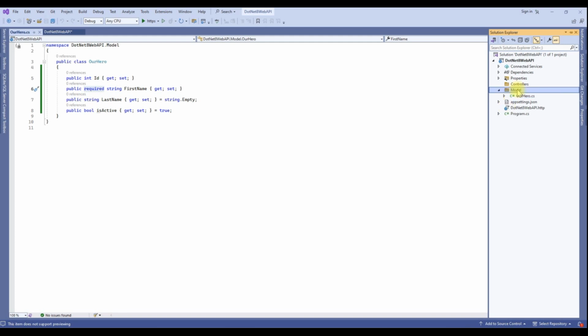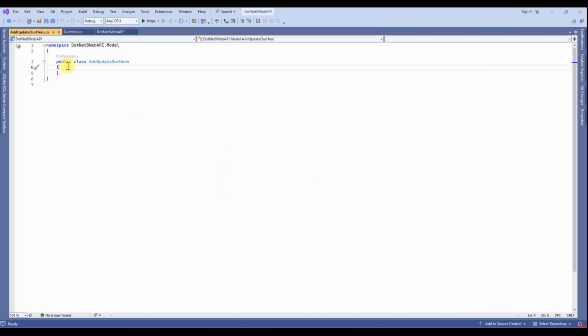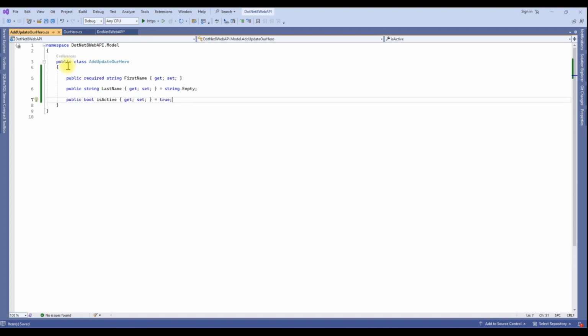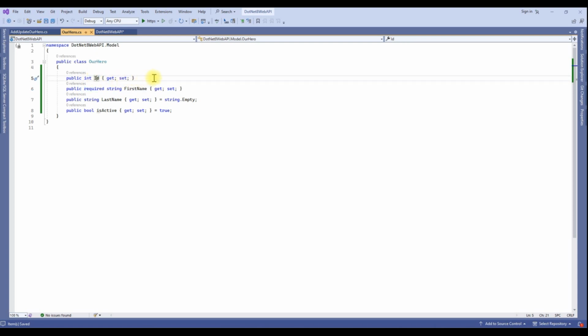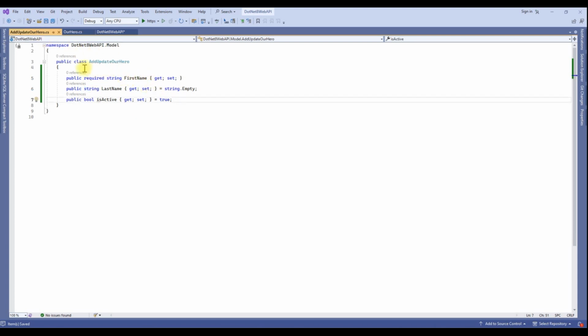Let's add one more model to accept our hero data. Select the Model folder, press Ctrl+Shift+A and provide your file name. For me, I'm going to create AddUpdateHero model. Click on Add. This model has only 3 properties: first name, last name and active, because ID I'm going to generate dynamically. That's why for this model the ID field is not required.